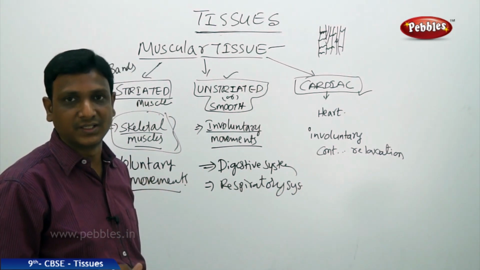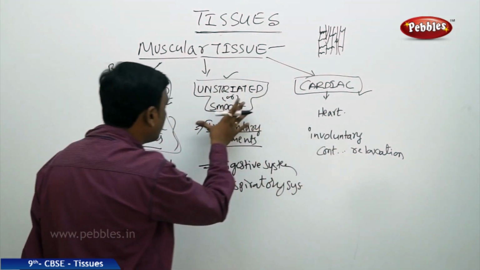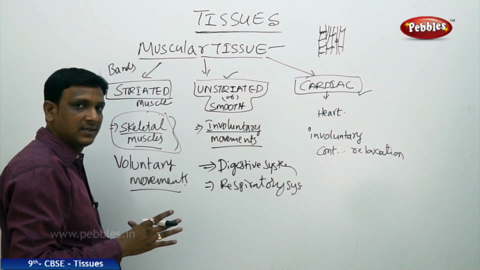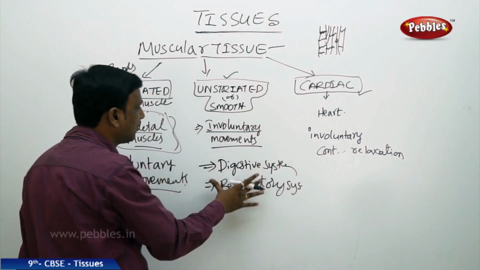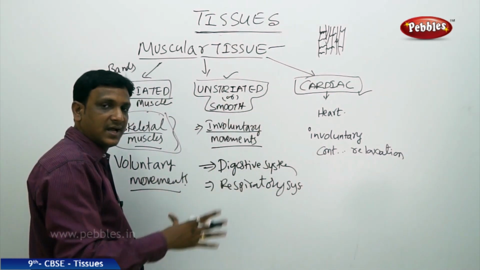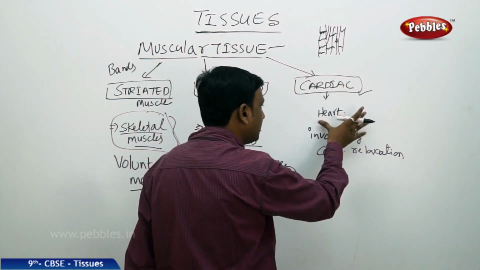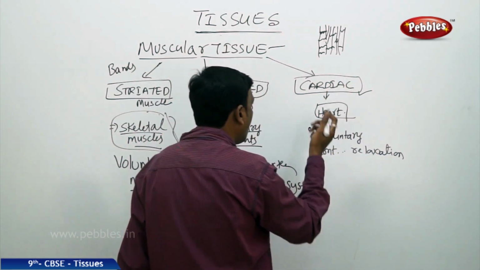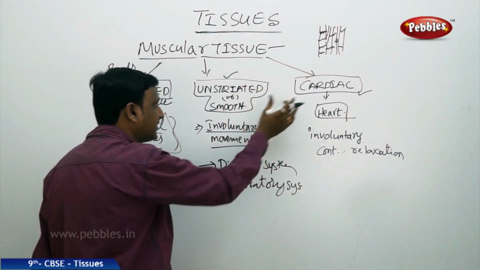You are not controlling the heartbeat. Then why are we studying cardiac muscle separately? Why can't we include it under unstriated or smooth muscle? Because these muscles also have involuntary movements. They are present in the parts which have involuntary movements. Even the cardiac muscle is present in an organ which has involuntary movements. Why can't we study these two under one heading? Why are we separating them as unstriated and cardiac?